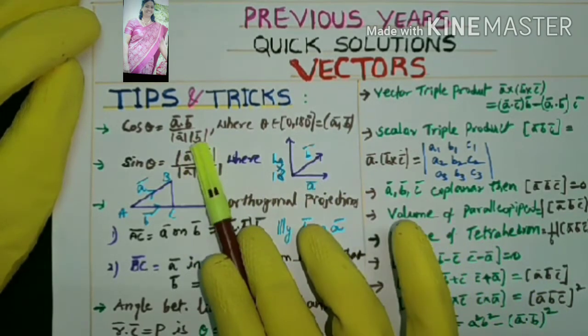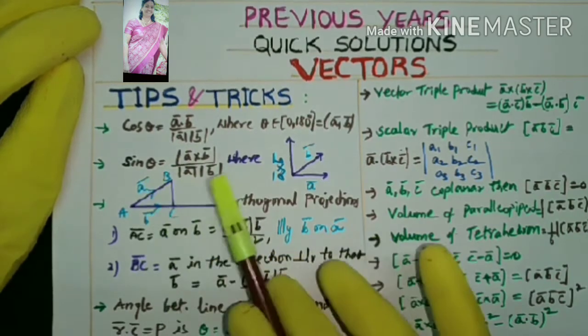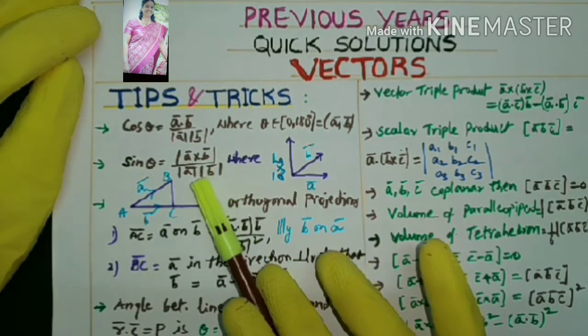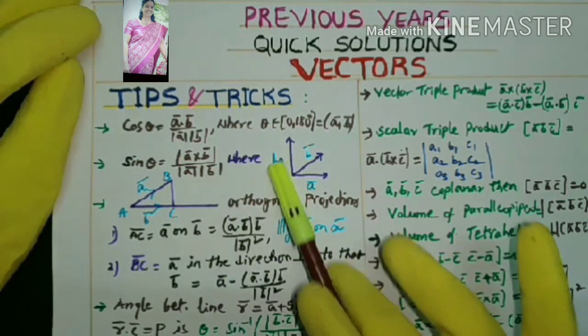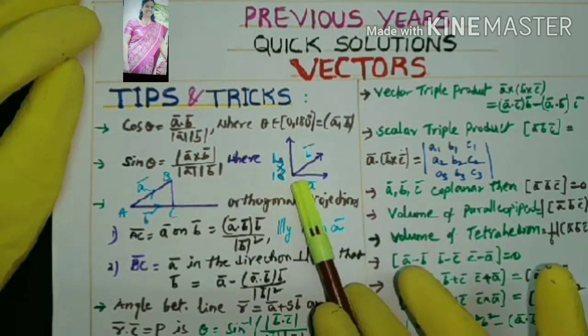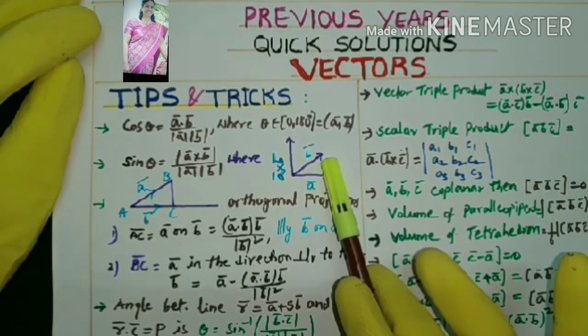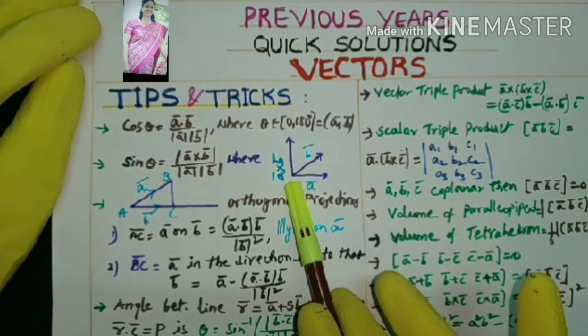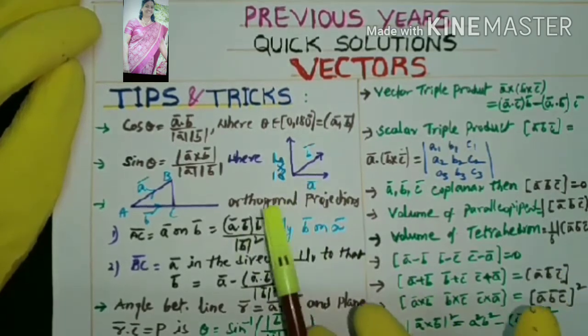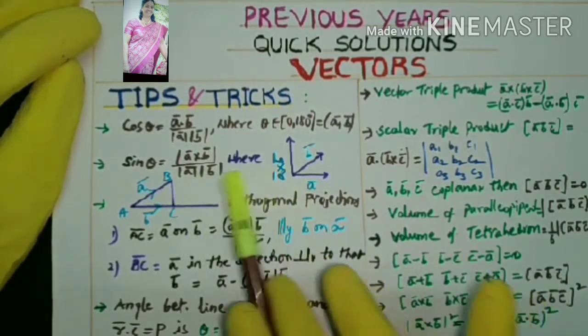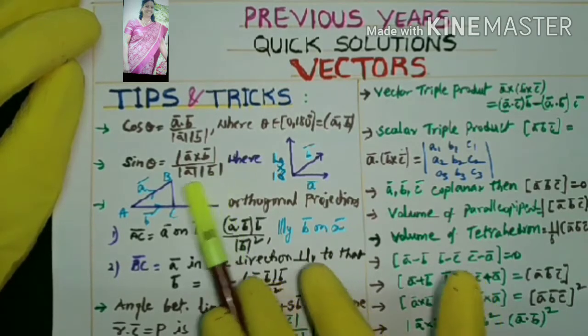For the cosine of the angle we can use this formula. For the sine of the angle we can use mod of A cross B by mod A mod B. What is A cross B? By this graph we can observe that A and B are two vectors. A cross B is always perpendicular to the plane containing A and B. This is A cross B. So if you know A cross B, its modulus divided by mod A mod B is nothing but the sine of the angle.